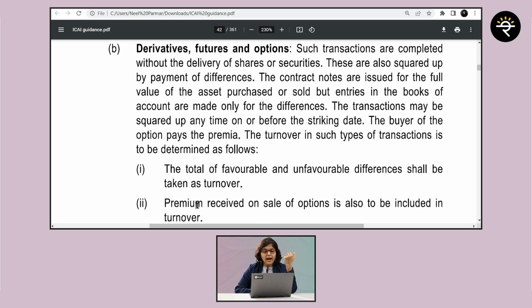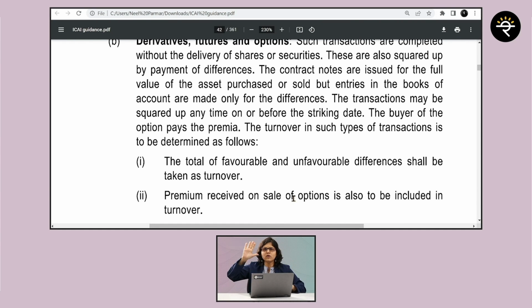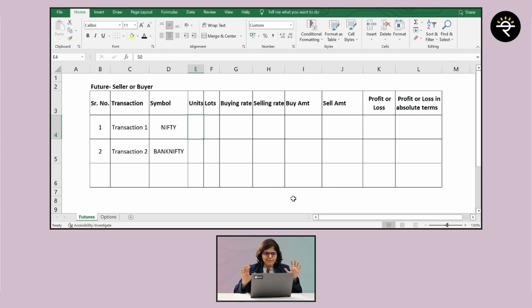Both are possible. And second point, it is mentioned that premium received on sale of options is also to be included in turnover. Of course, there are a few more points here, but right now we are going to focus only on futures. We are going to focus on options. In options, we are also going to talk about if you are a call seller, then what, call buyer, then what, put seller, put buyer, everything. But first, let's focus only on futures transactions, right? So let me take you to a simple example here, right? So first, assume that there is a person, Mr. A, and throughout the year, he has done only 2 transactions. Assume one in Nifty and one in Bank Nifty.